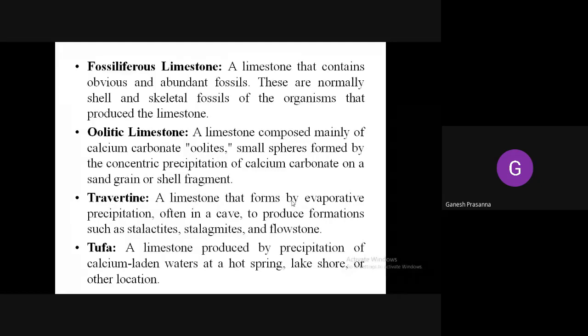What happens is, if an area is rich in calcium carbonate, that calcium carbonate reacts with precipitation, that is atmospheric discharge of water, rainfall.